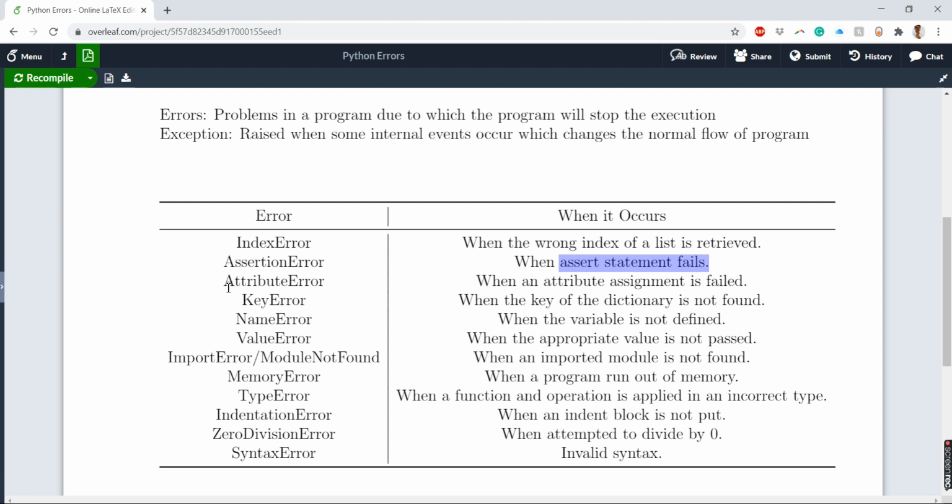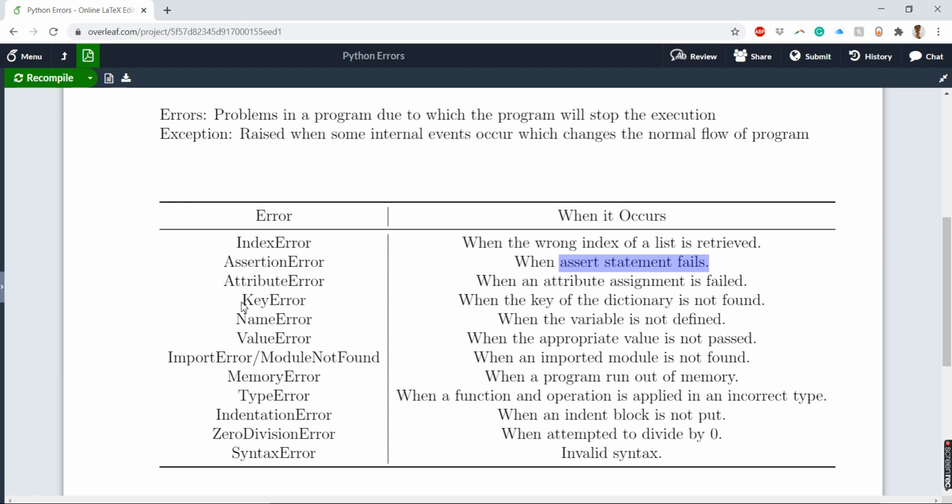Then you have attribute error, when an attribute assignment fails, for example with typecasting errors. This happens when you have two end systems, like we saw with MySQL and Python interfacing, where we did certain type conversions. Data type errors that are incompatible between the two systems cause these attribute errors.